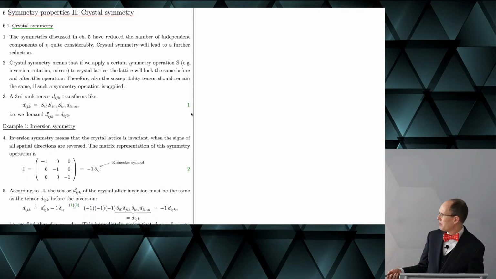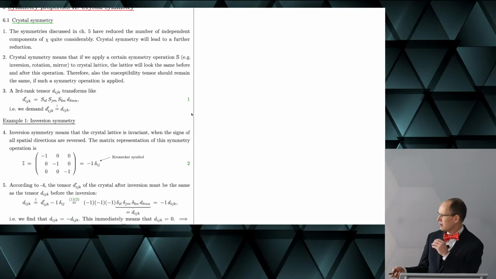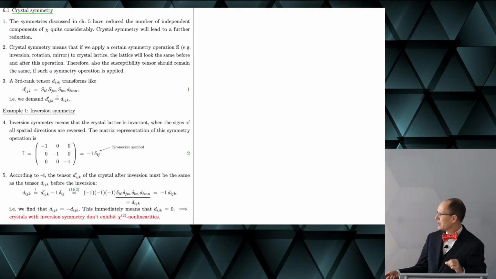Now we apply this. We use this thing here, and for S, we write this inversion matrix. And I do it here just with the Kronecker symbol, and it is clear that what we get is d_ijk, minus 1 times minus 1 times minus 1. Now from 3 times this thing here.